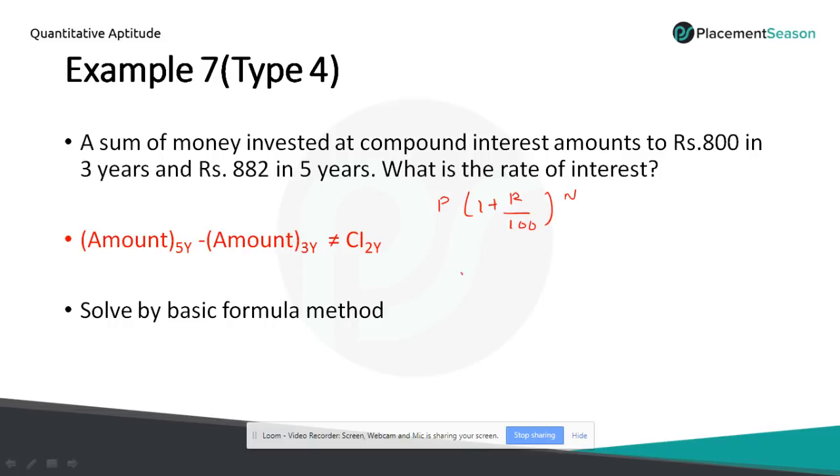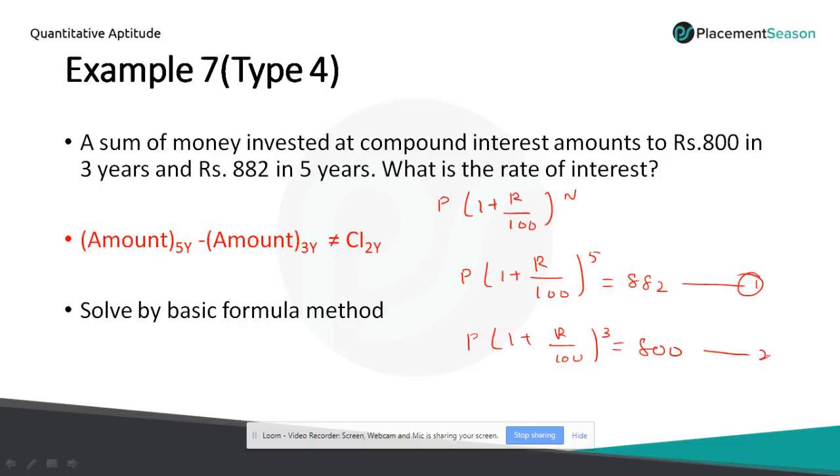We don't have the value of principal, and we don't know the rate of interest either. Take the 5 years value: P(1 + R/100)^5 equals 882, and this is equation number 1. Now take the second equation: P(1 + R/100)^3 equals 800, and consider this as equation number 2.